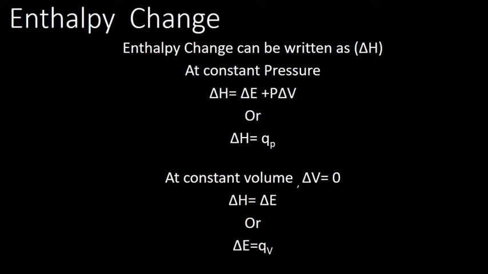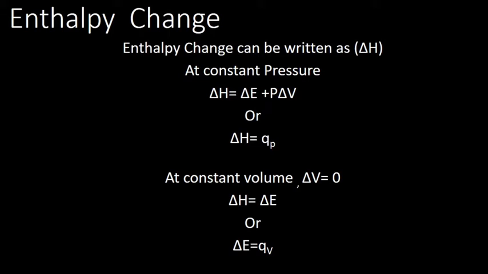So at constant pressure we can write delta H = delta E + P delta V. And if you look back at the expression, delta E + P delta V is equal to Q. That is the mathematical expression of the first law: Q = delta E + P delta V. So delta H we can take as the heat absorbed or lost at constant pressure.